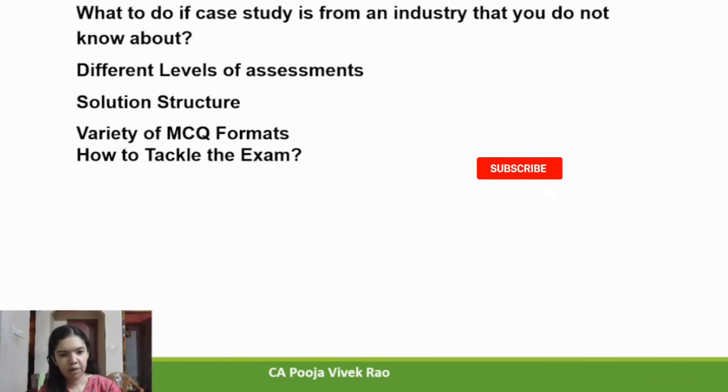Point number 3, smart selection of case study. So you need to attempt 4 out of 5 case studies, right? So choose the case study based on your strengths. Some case studies may relate to GST, some might be income tax, some might be on FEMA, and some might be on Ind AS. So based on your strengths, decide whichever case study you want to attempt. If you feel a case study is difficult or unfamiliar, you can skip and select the other one.